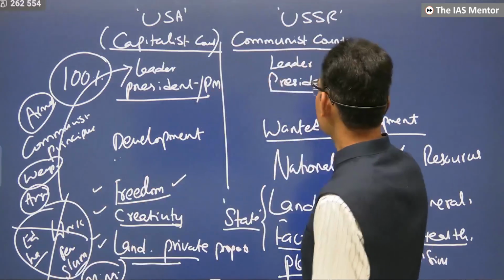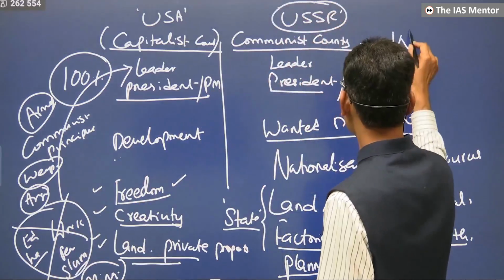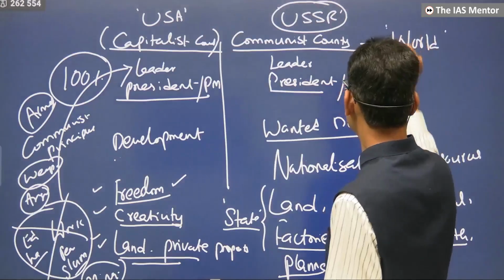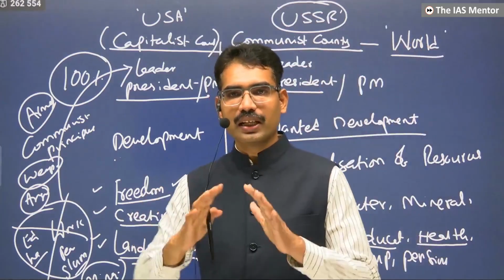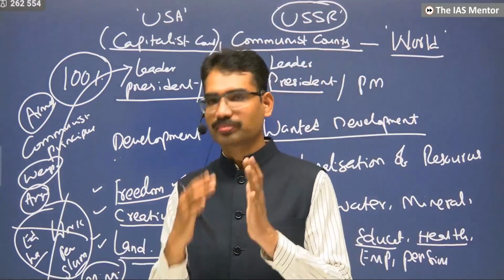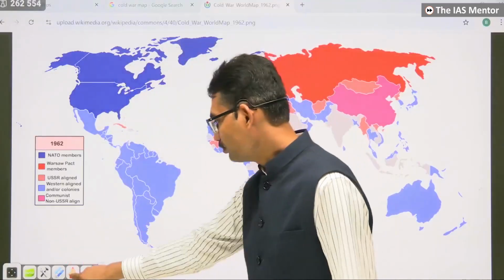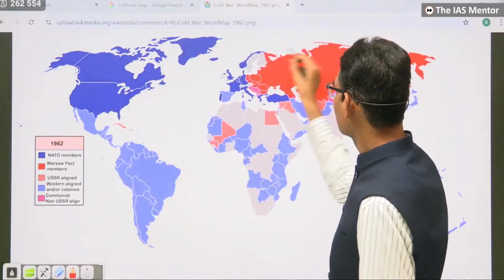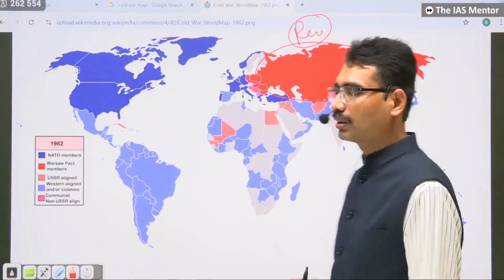This ideology says it is not only about one country, it is about the entire world. The Russian Revolution believed that in one part of the globe, this became successful because in Russia also, once upon a time it was like this, and now because of this revolution, we became successful.